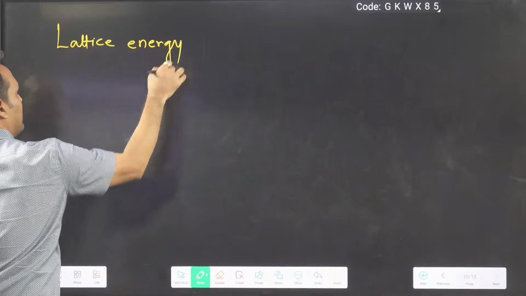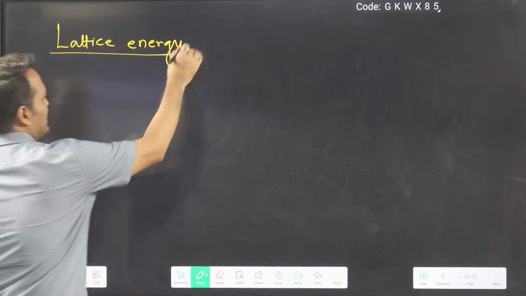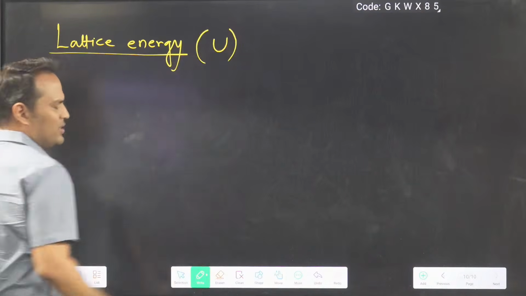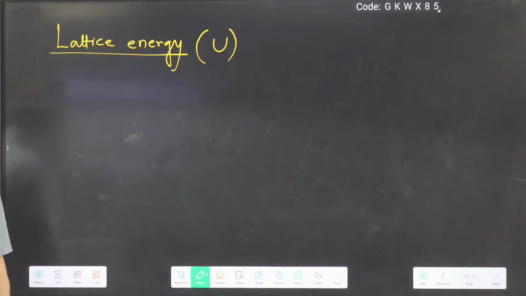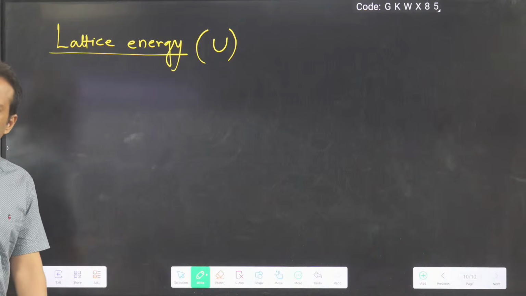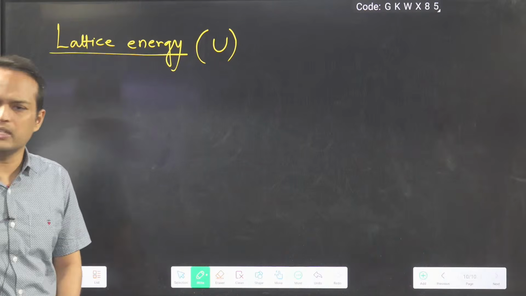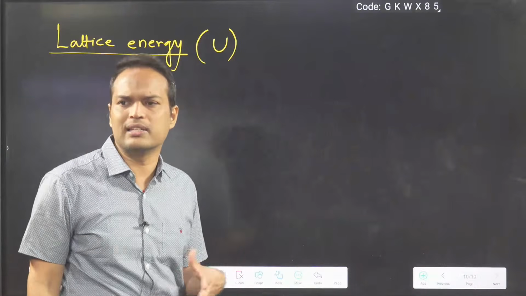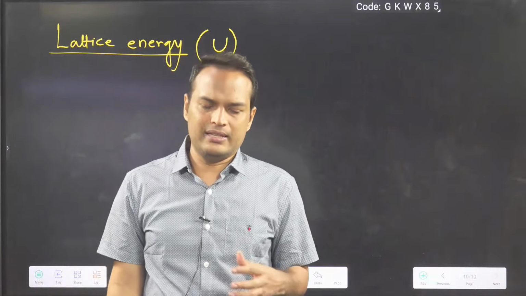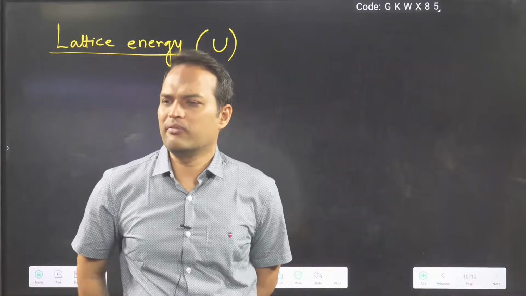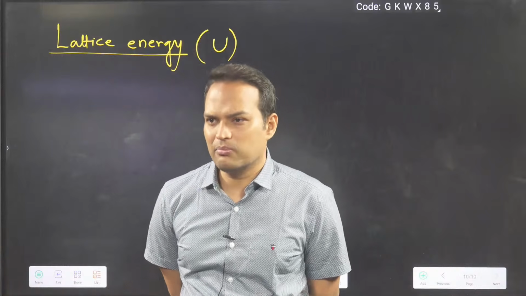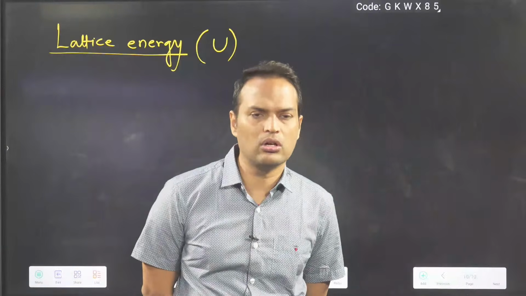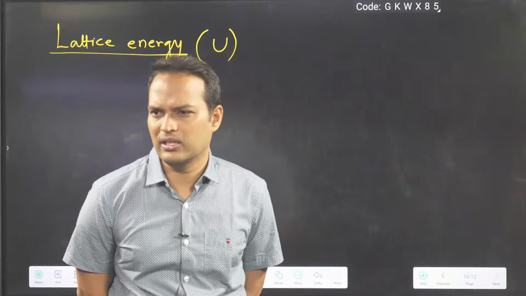Lattice energy is represented by U. Generally we don't write U, we simply write LE, but the official representation is U. Okay, lattice energy. First of all, you will have to understand what is a lattice. There was a chapter called solid state, a very important, very imagination-based chapter, a bit difficult also because people cannot imagine everything.